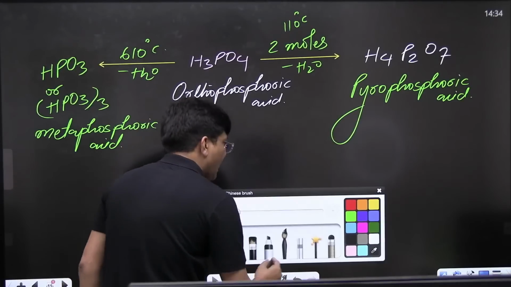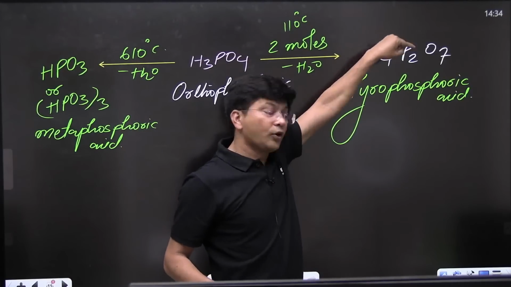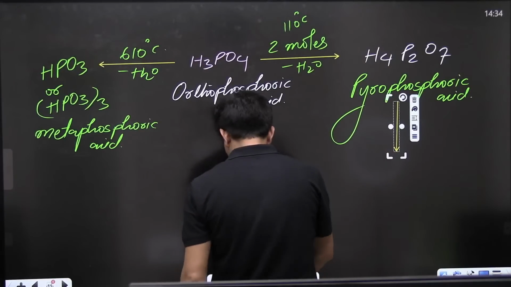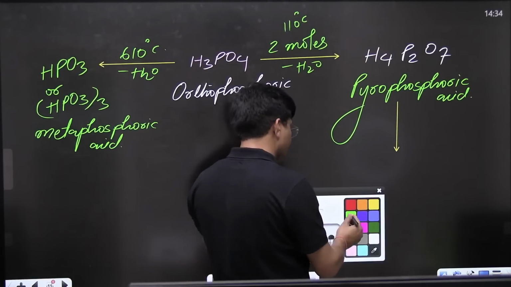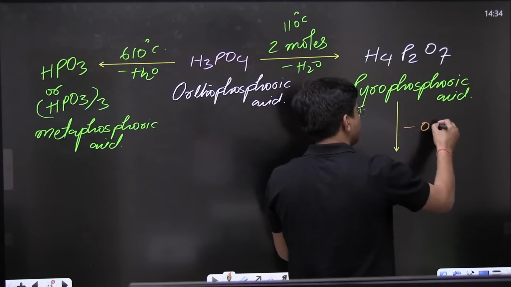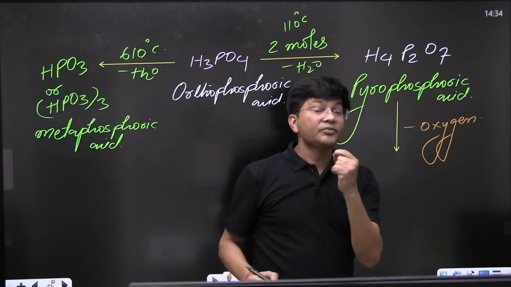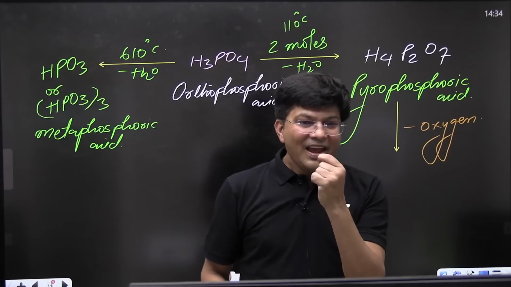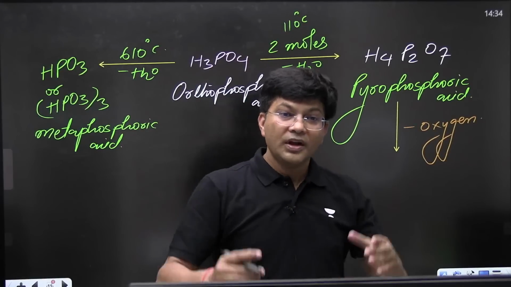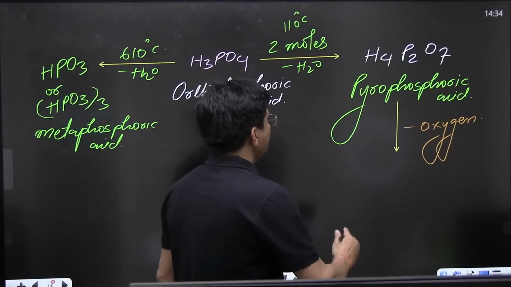Now, if I remove one oxygen from here, something is less, I am removing one oxygen. If something is less, will you call it hyper or hypo?